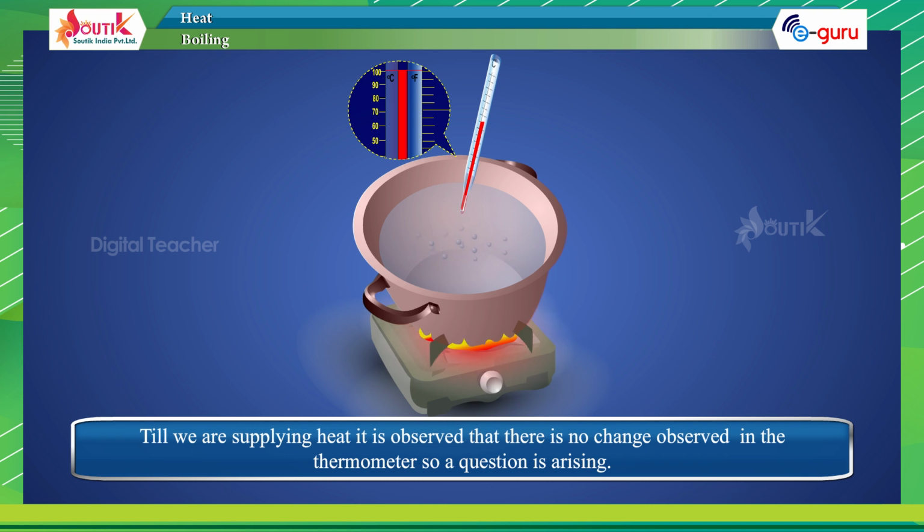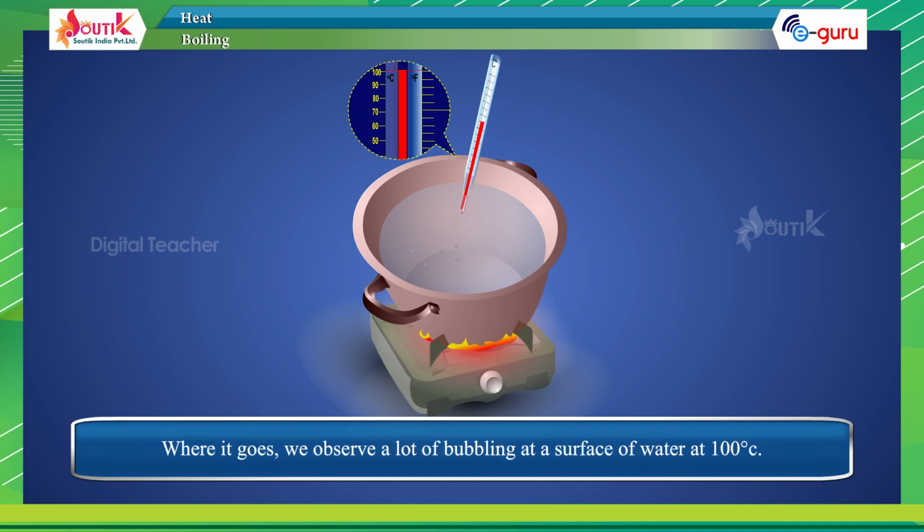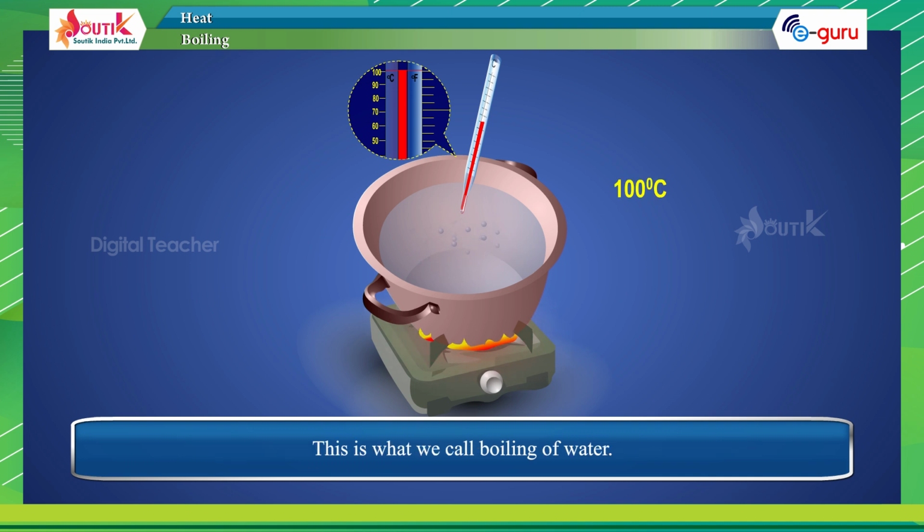So, a question arises. Temperature is a measure of heat. Even though we are supplying heat, the temperature does not rise. Why? Where does it go? We observe a lot of bubbling at the surface of water at 100 degrees centigrade. This is what we call boiling of water. Why does this happen?